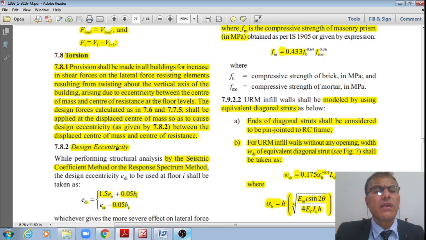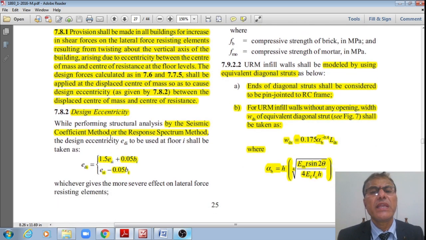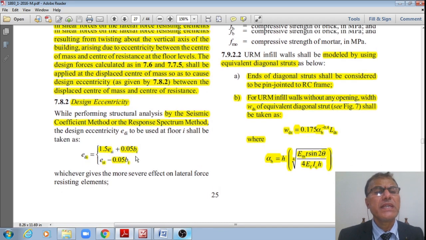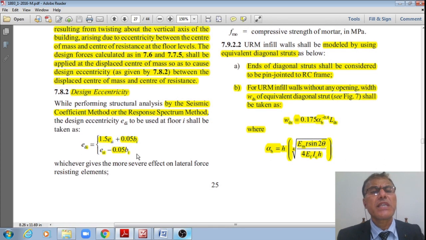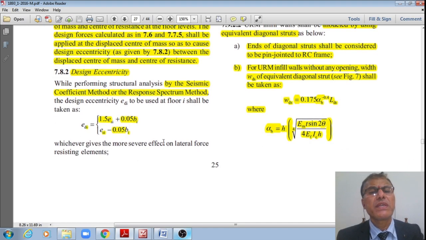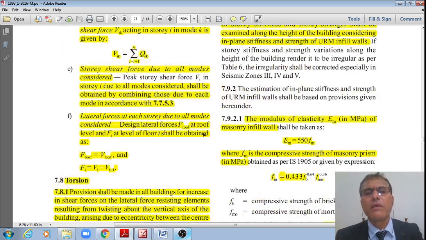Now next one is design eccentricity. By performing the structural analysis by the seismic coefficient method or response spectrum method, the design eccentricity edi to be used in floor i shall be taken like this. edi is given by 1.5 esi plus 0.05 bi or is equal to esi minus 0.05 bi, whichever is more, right, whichever is more.